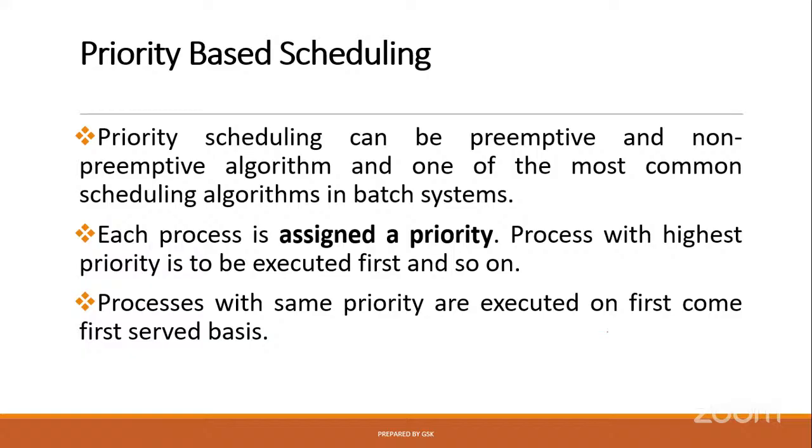That is a priority-based task that should not be delayed. Suppose you are sending one image to your friend. Sometimes that may get delayed, and that is not a problem. Like that, internally also, some priority processes are there. Those must be executed first. For that, we have one algorithm called priority-based scheduling.